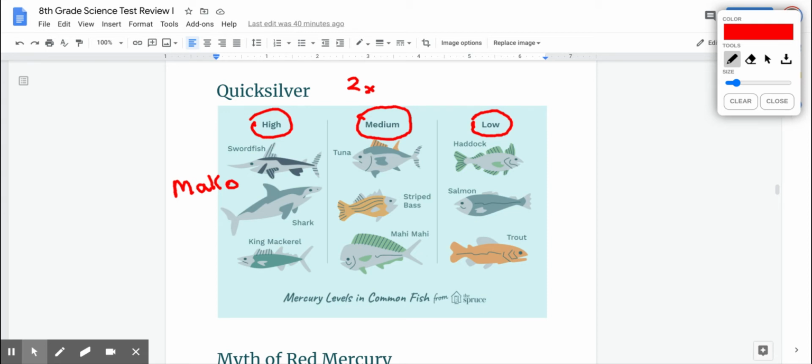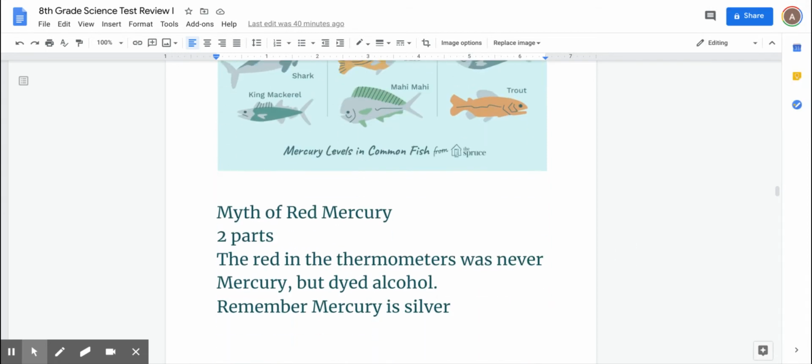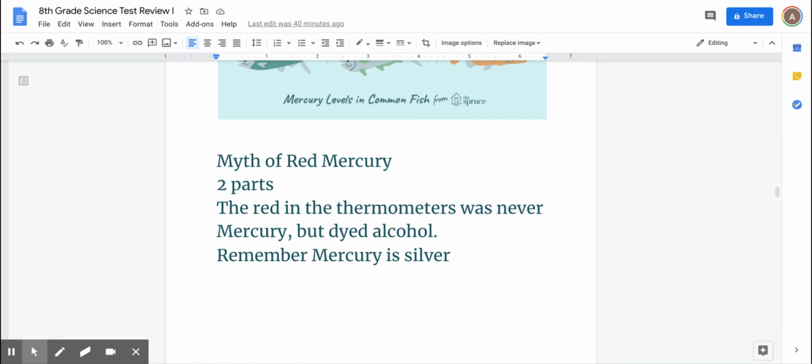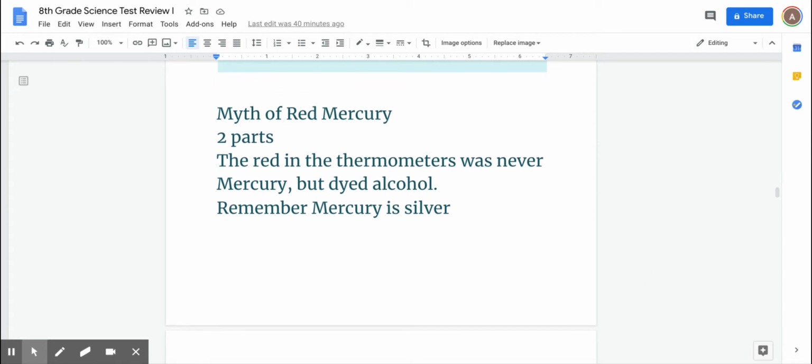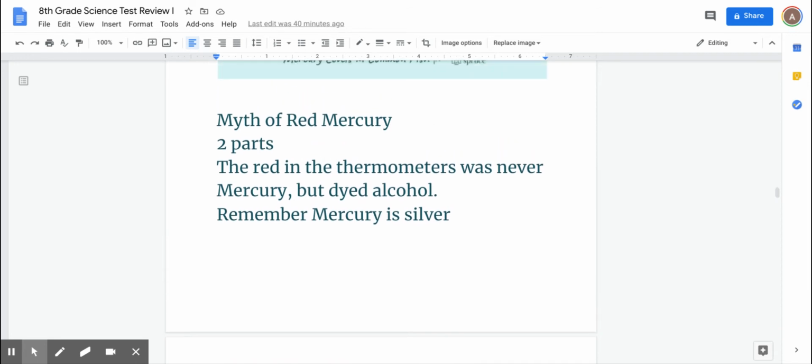Now the myths on mercury. There are two myths. One is that people used to think the mercury was dyed in the thermometers. No, it was not mercury. If you ever see a thermometer that has red, especially nowadays, it is definitely dyed alcohol. It's an alcohol-based solution. Mercury is silver. So if you see a thermometer that has silver in it, it's probably mercury, but you probably won't find them too often.